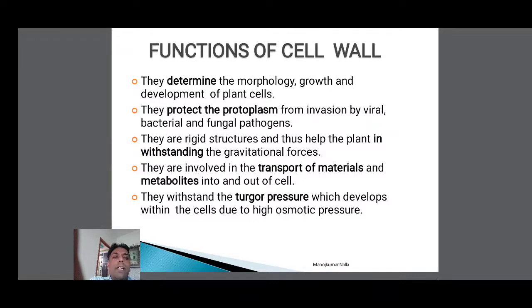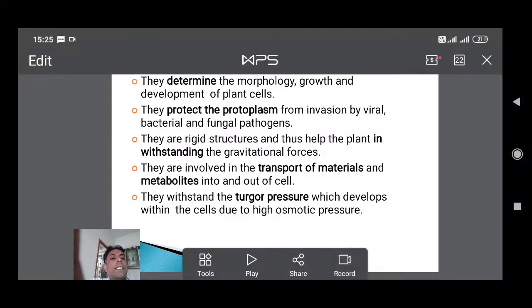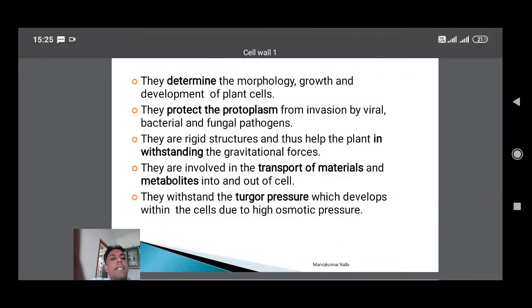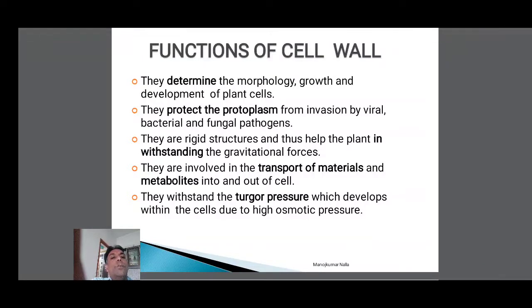Because of the cell wall, most pathogens do not enter the cell, because the cell wall is a protective layer with mechanical strength. They permit only useful material inside the cell.